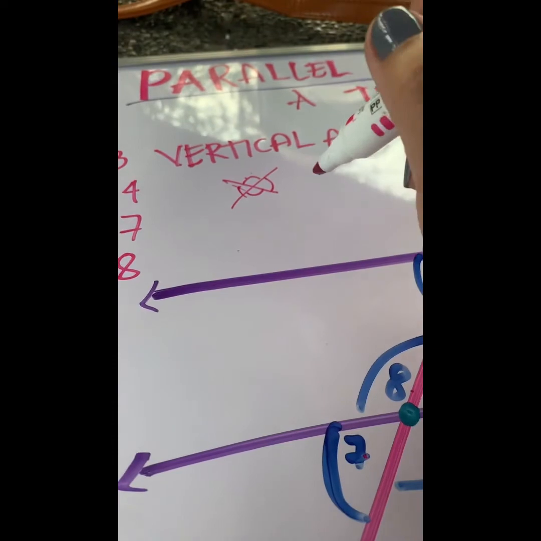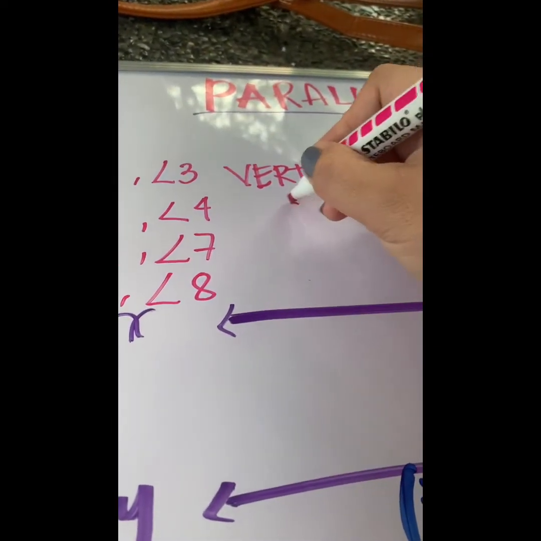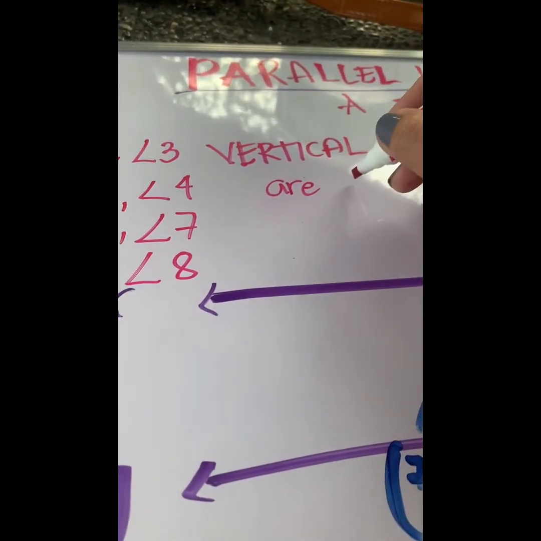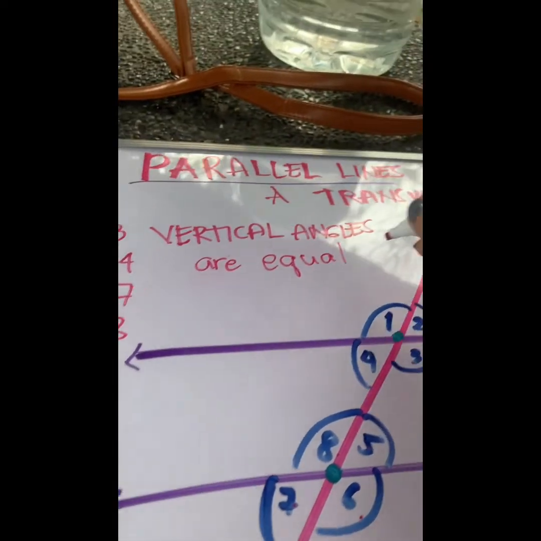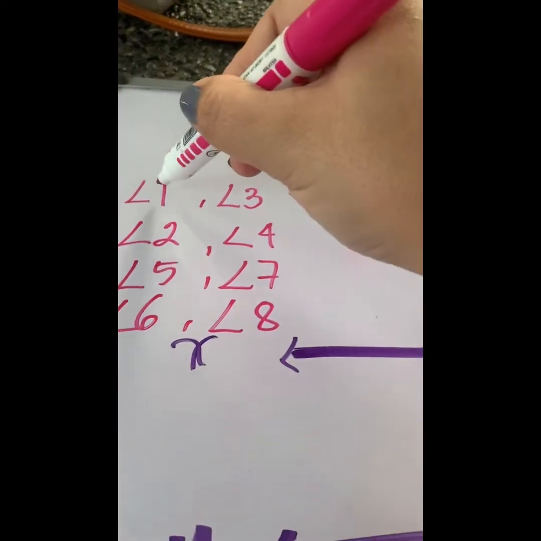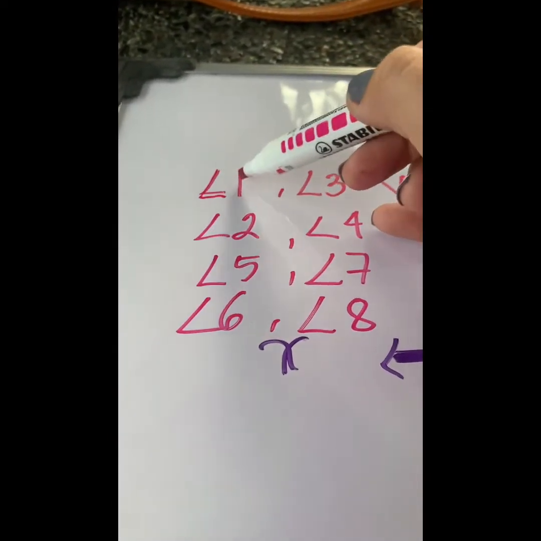And what do we know about vertical angles? A pair of vertical angles are always equal. So it means angle 1 is equal to angle 3. We use this symbol to name the angle.